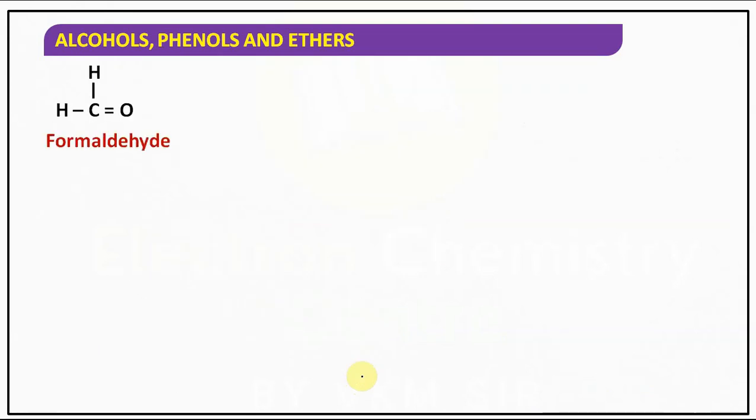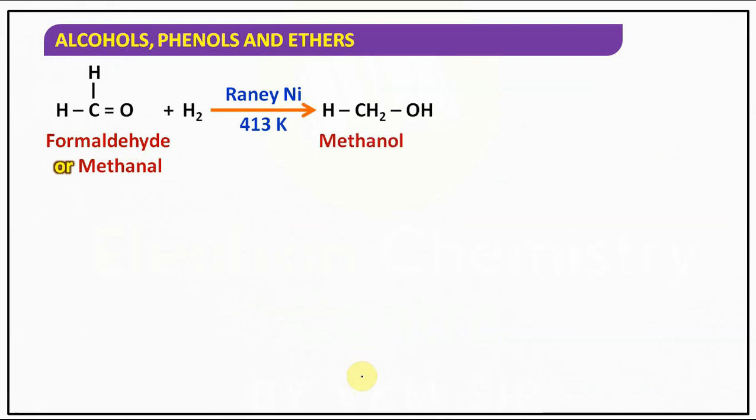Understood the point, children? So if I take formaldehyde, formaldehyde is undergoing reduction. Formaldehyde is the common name, methanal is the IUPAC name. It is undergoing reduction in the presence of nickel at 413 Kelvin. What product will be formed? Methanol will be formed.